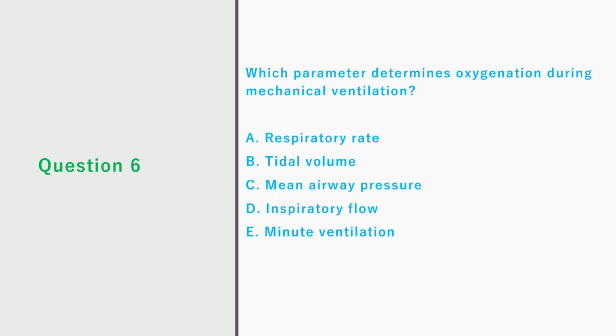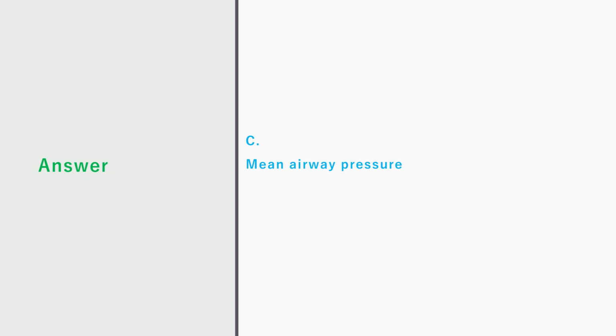Question 6. Which parameter determines oxygenation during mechanical ventilation? A. Respiratory rate. B. Tidal volume. C. Mean airway pressure. D. Inspiratory flow. E. Minute ventilation. Correct answer is C. Mean airway pressure.